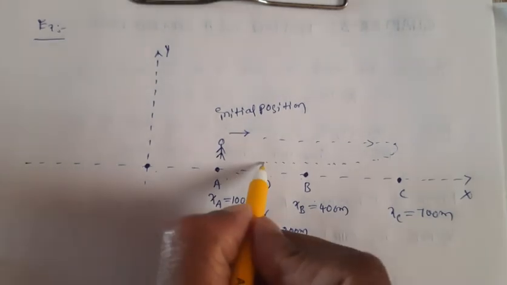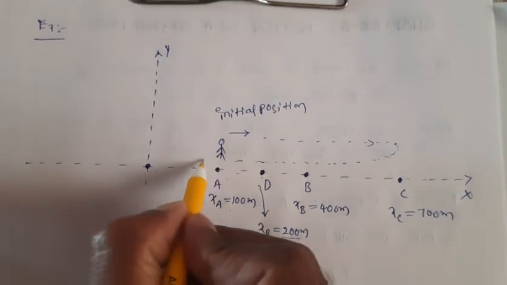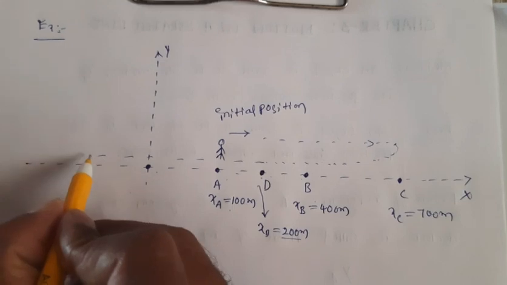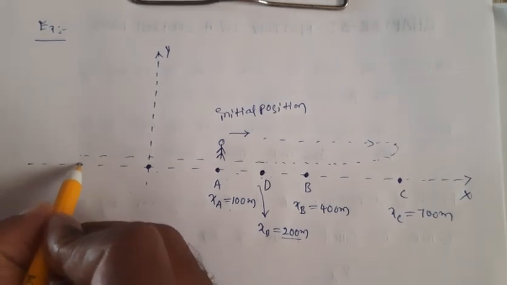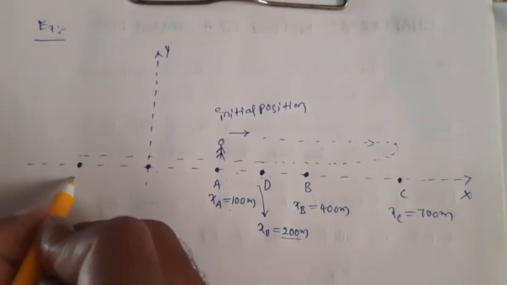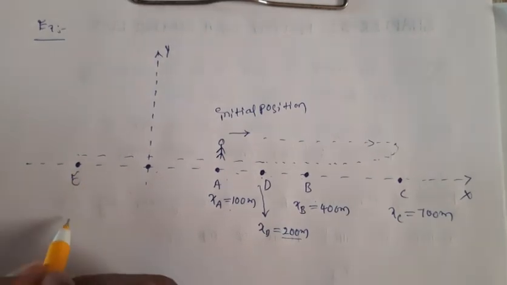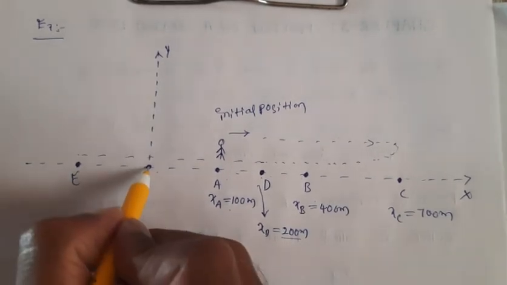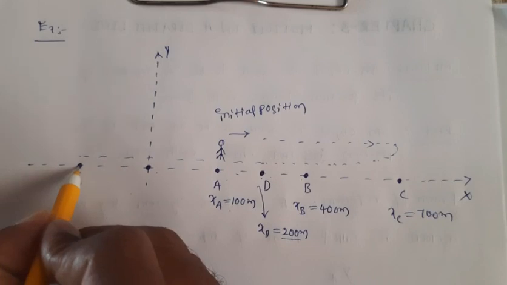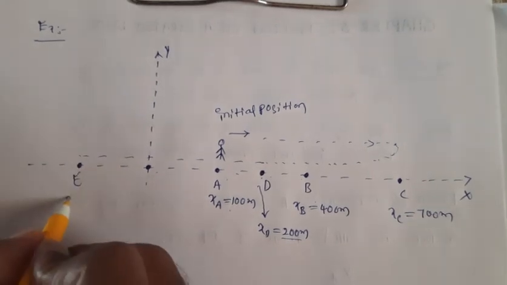Now he is not stopping here itself, and again he is moving toward this way, and finally he is reaching a point here. This is the final point. Let us call this point E. Now let's say the distance from here to here is 100 meters. Now how do we represent the position of E?